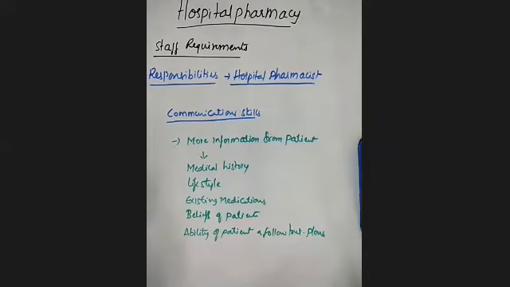That's why the hospital pharmacist should have proper communication skills to gather more information from the patient, like medical history, lifestyle, existing medications, beliefs of the patient, and also observe the patient's ability to understand and whether they will follow a treatment plan or not.